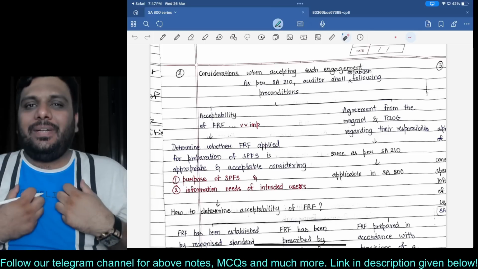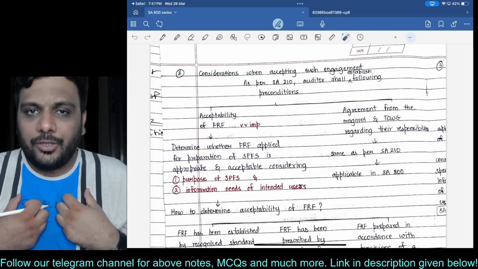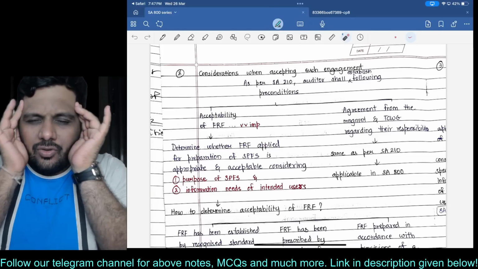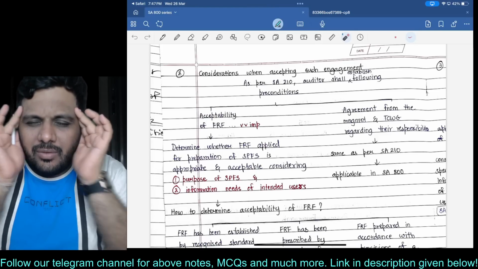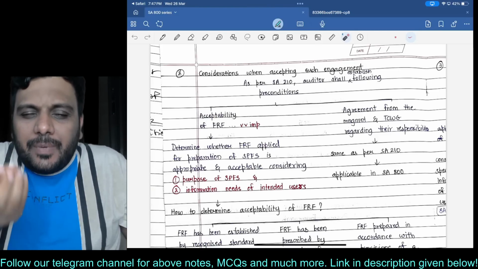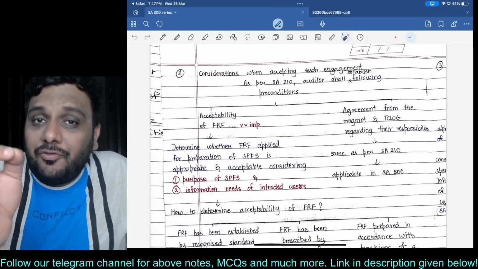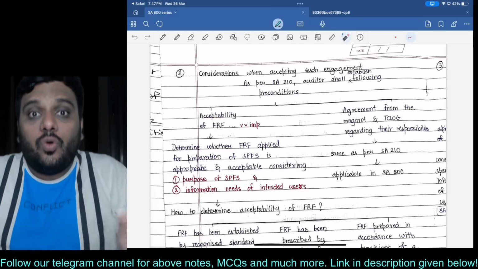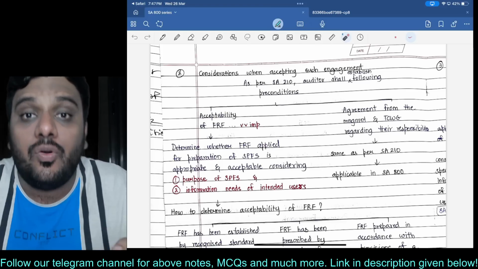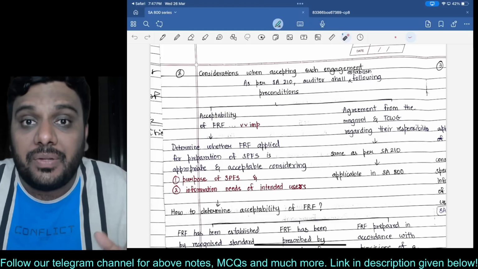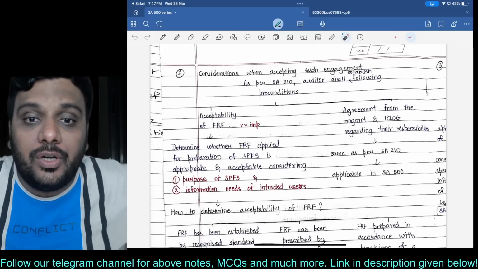When I'm accepting the engagement, what are the main points to be taken care of? Listen to me. This is audit of special purpose financial statements. The most important thing over here is the special purpose framework. That means financial statements are being prepared specifically for selected users. So what is the format? What is the accounting standard to be followed? What are the accounting principles to be followed? What are the accounting policies to be followed?